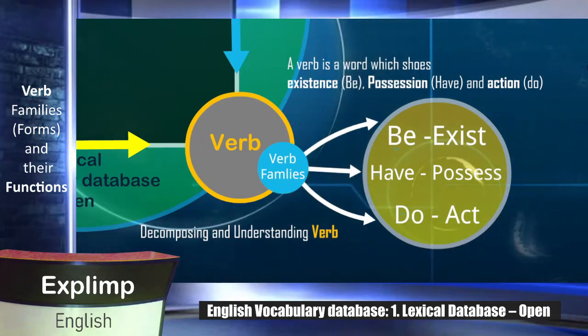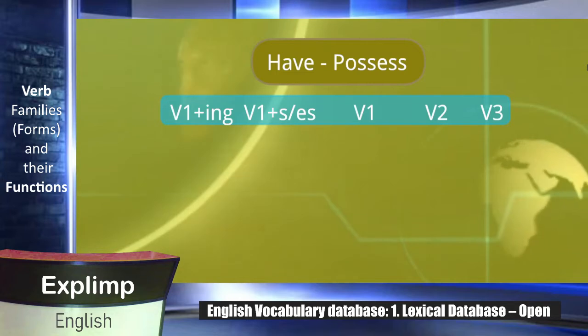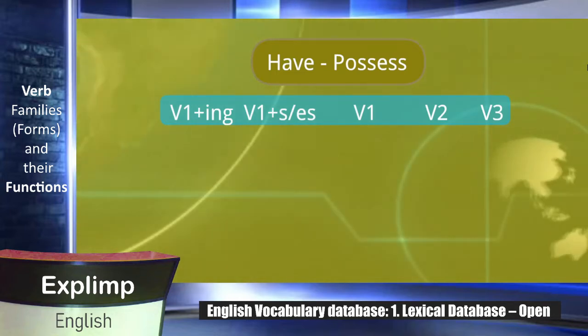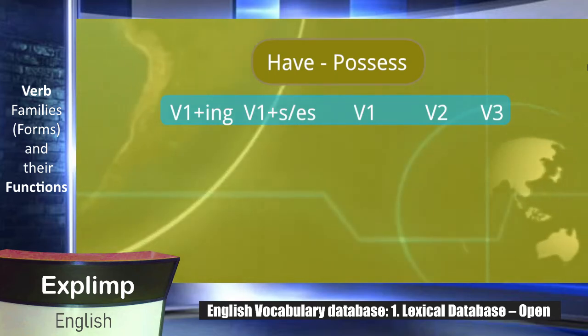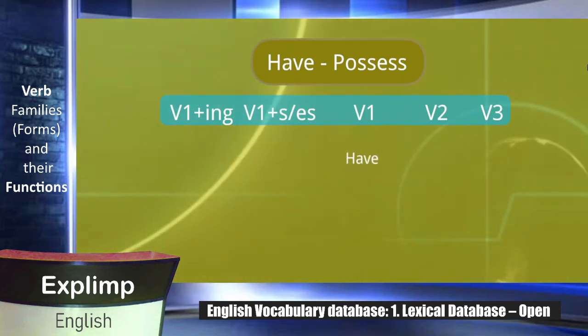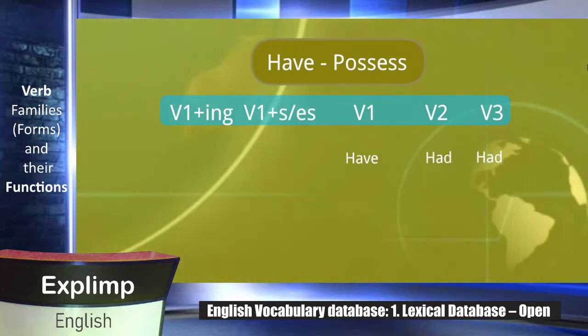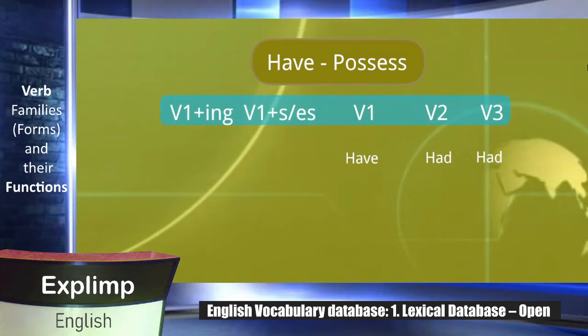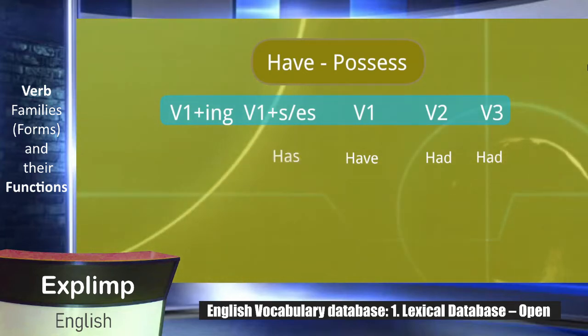Now if we come back and see the second family or second form of the verb, which is have or possess, like you have something or you possess something, something is your property. Let's see some other types of this verb. The first type of the verb or V1 is have, the second is had, and the third one is also had. The first type plus s or es, or V1 plus s or es, that is has.